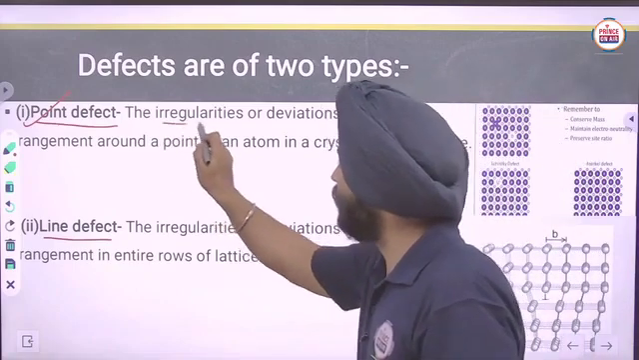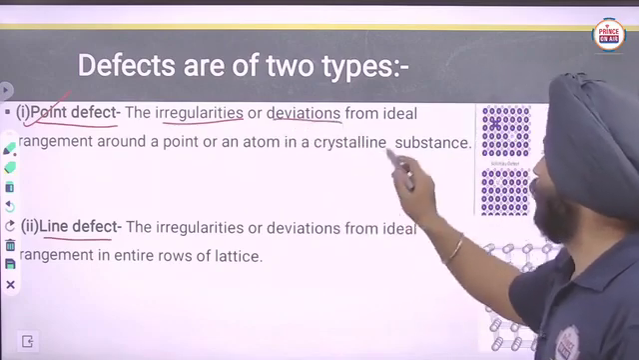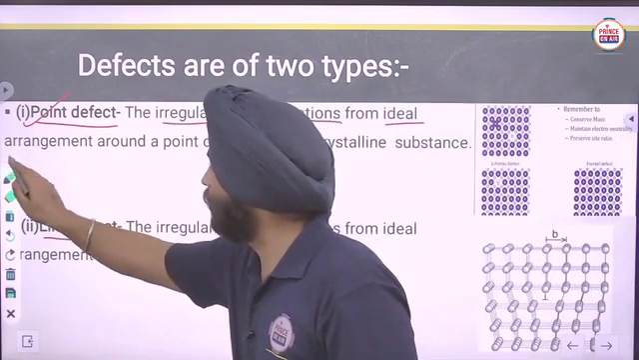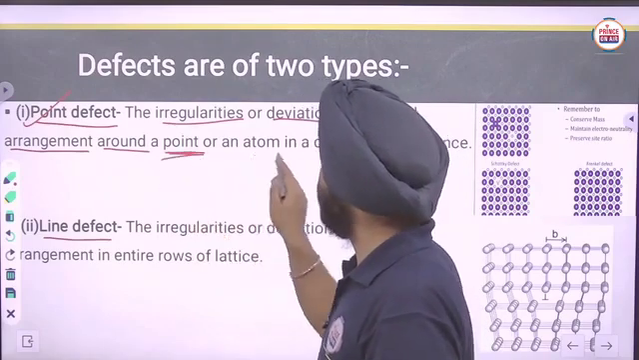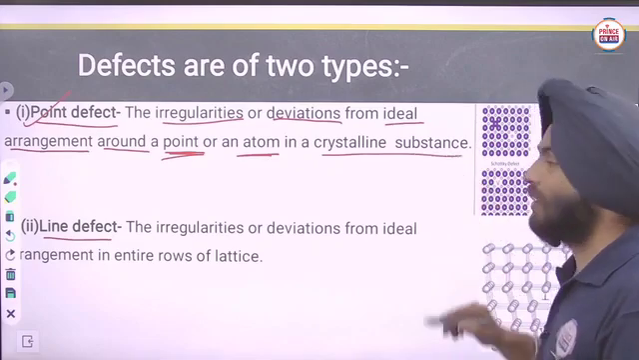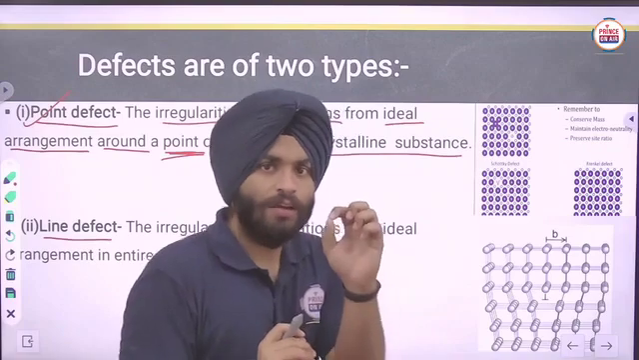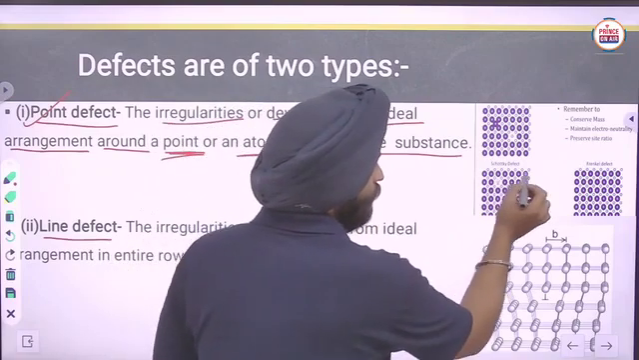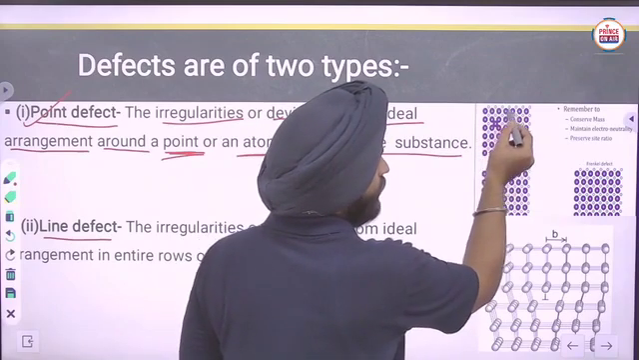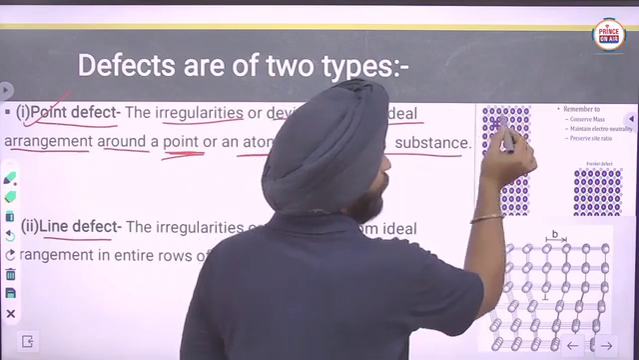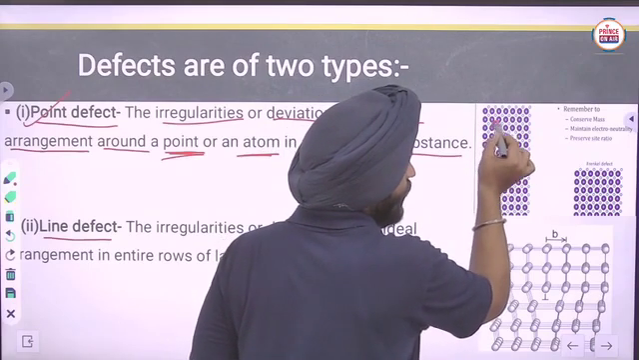So what are point defects? Defects are irregularities or deviations from the ideal arrangement around a point or an atom in a crystalline substance, and this is known as a point defect. Now you can see from the picture here. Here we have some sort of defects. You can see the arrangement of particles: blue, then purple, then blue, then purple. Now you can see that there is a different type of particle here.